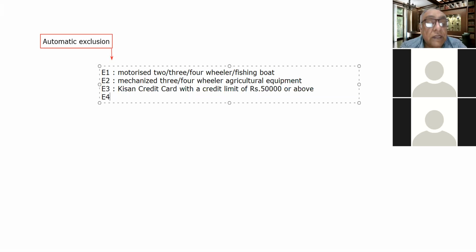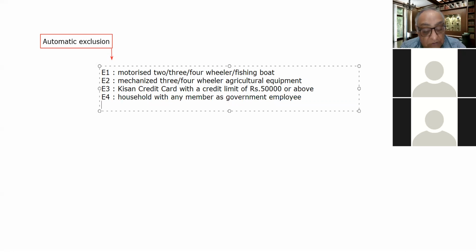Now the fourth criteria is a household with any member as a government employee; that will also be automatically excluded.